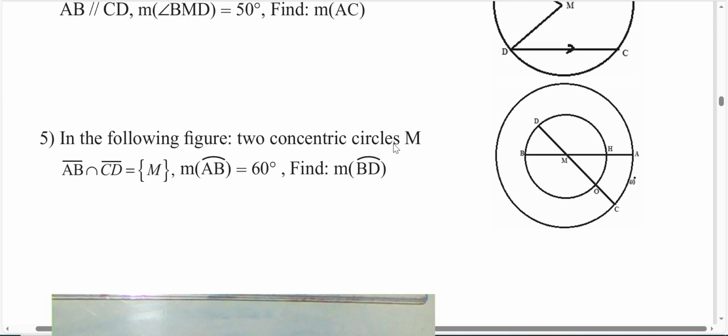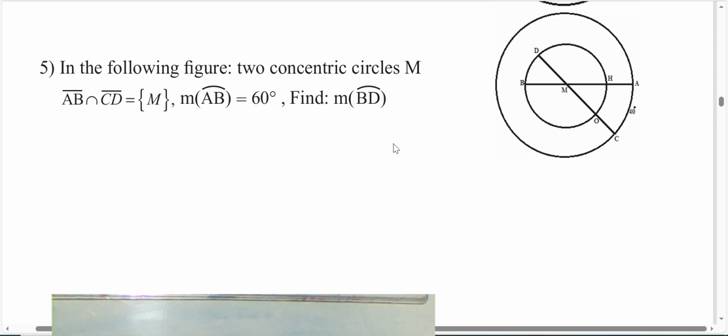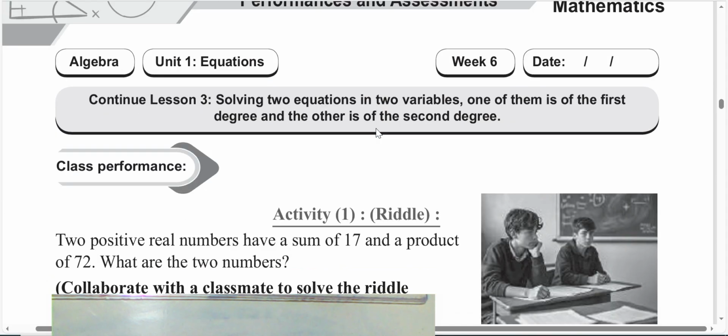Next question. We have circles here, two arcs intersecting at one point. He gave me the measure of arc BA or AB. No, it's not correct. It is not a correct question. Okay, I will solve a question like this now, in one minute.